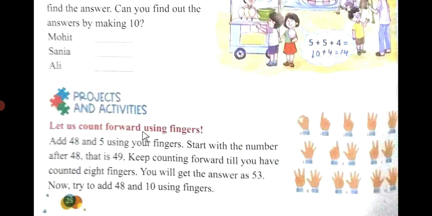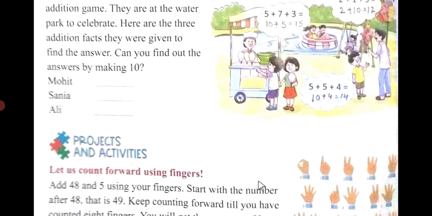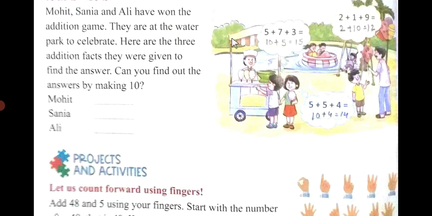So here some projects have been given. Here the counting has been shown. So with your fingers you can add and you can subtract. I have done this exercise for you, as it has been said that Mohit, Sania and Ali have won the addition game.